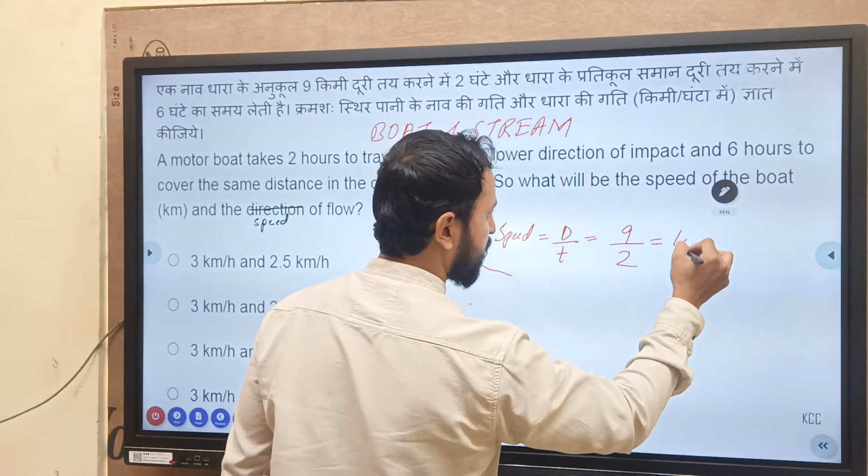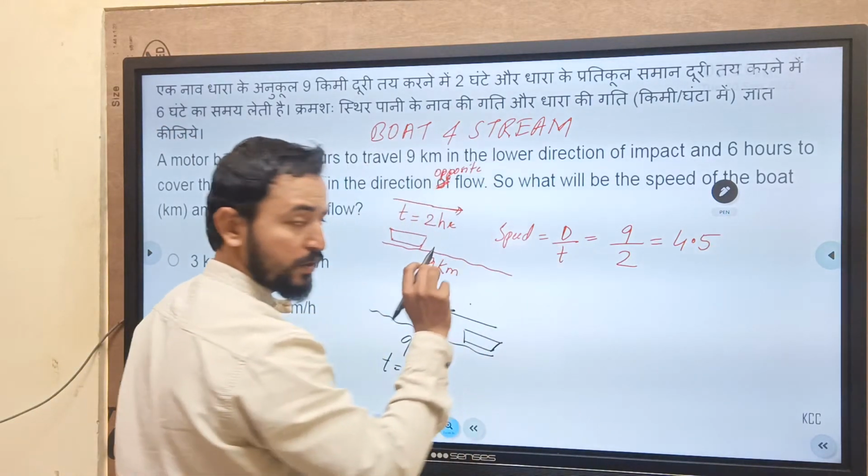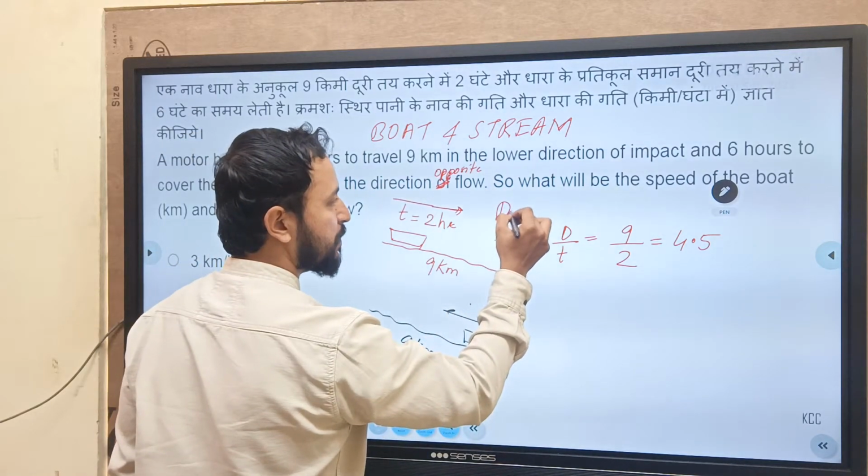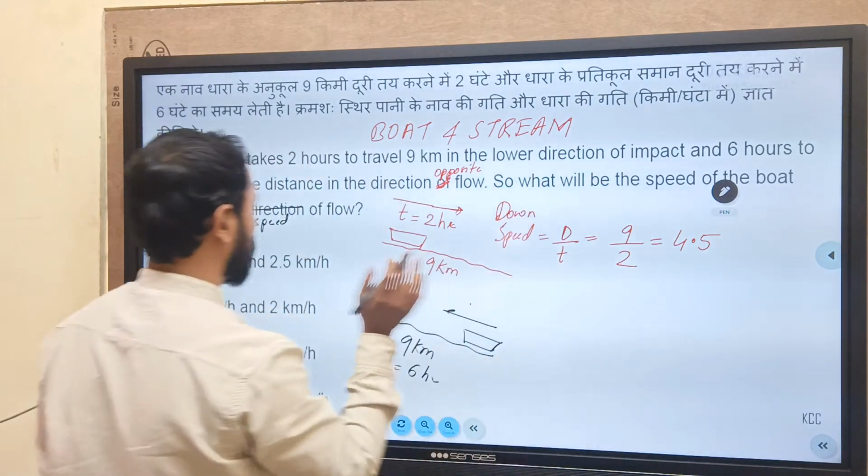So 9 by 2 is basically 4.5. This is the downstream speed.